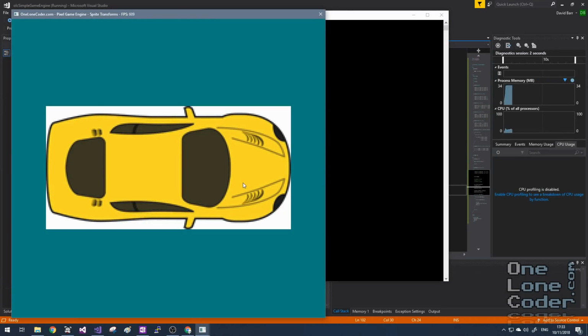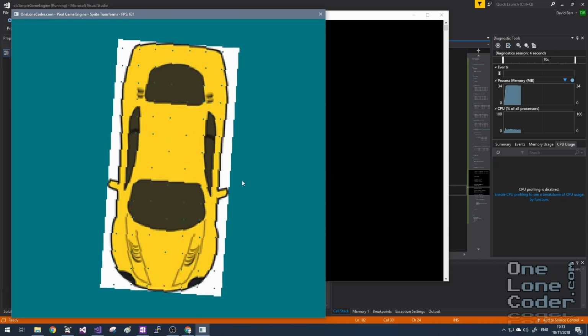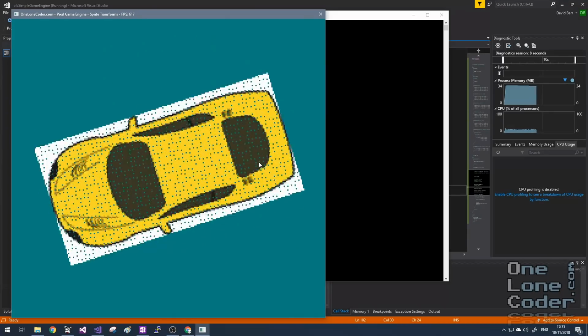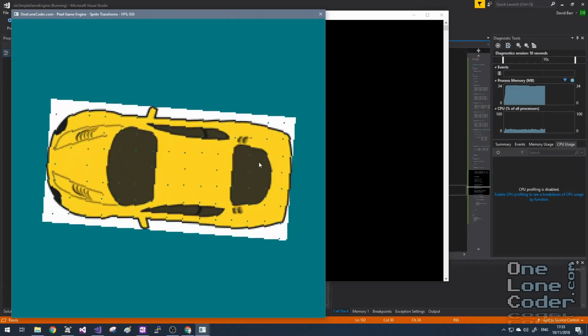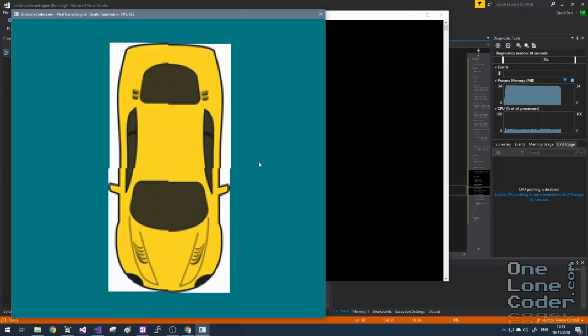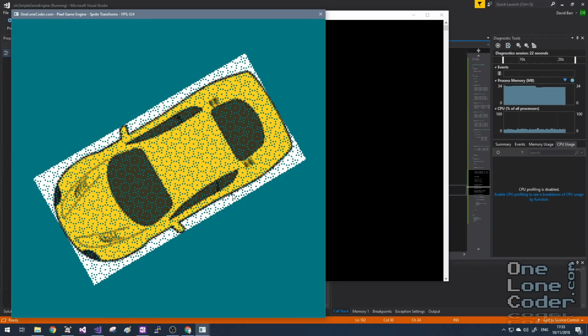So that looks like the car normally. I'm going to start rotating it, and it does rotate. We've still got these pesky cyan dots all over the place, but it seems to be doing quite a nice and smooth rotation. And certainly the performance is quite good too. That's a pretty funky pattern.